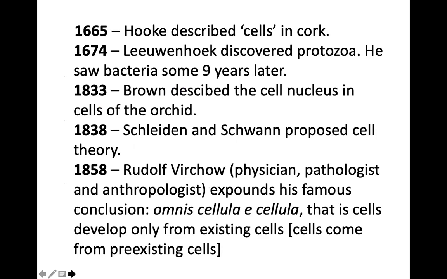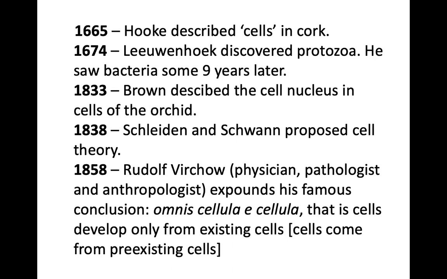Now let us see how different scientists contributed in biology for the study of cells. 1665, Robert Hooke saw the cells in the cork. In 1674, Leeuwenhoek discovered protozoa, and later on, he also saw bacteria some 9 years later.